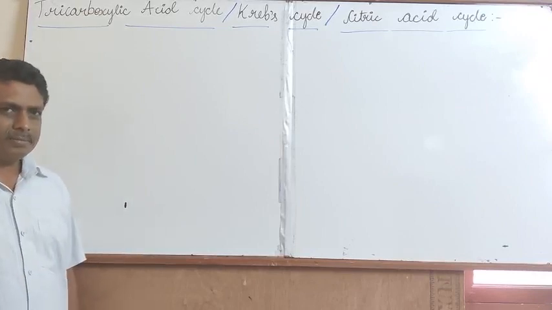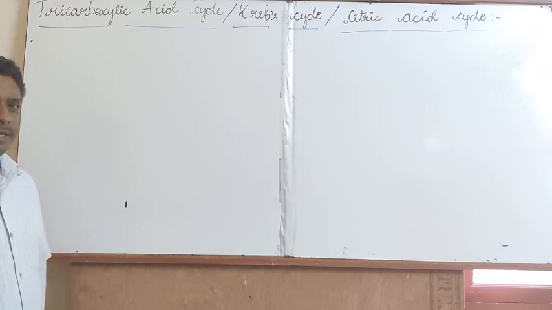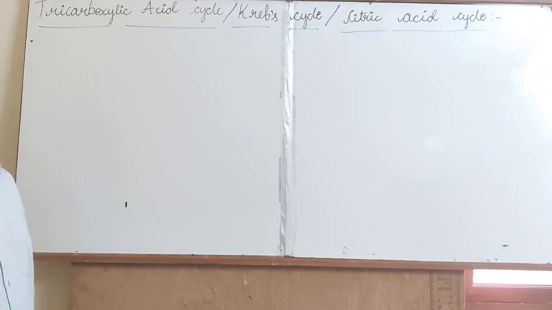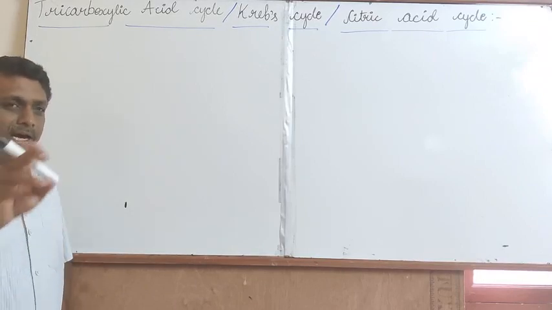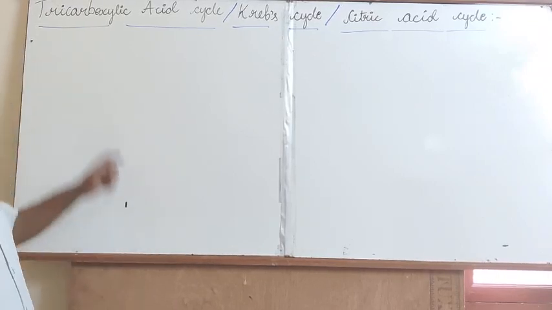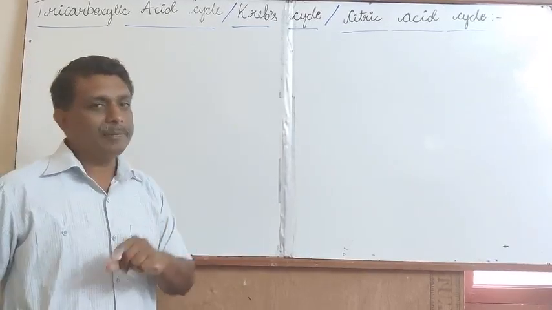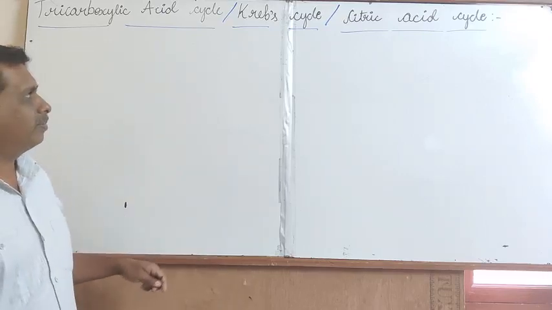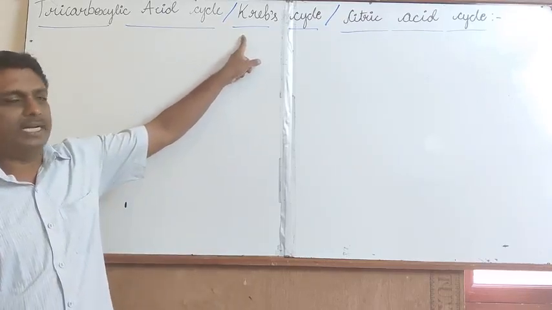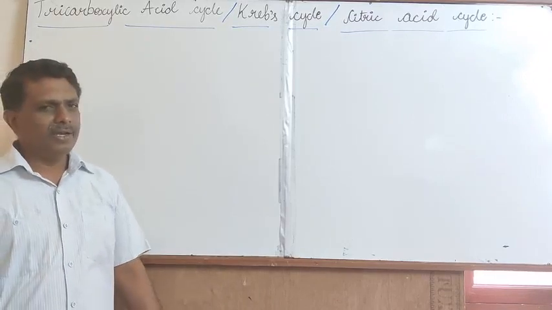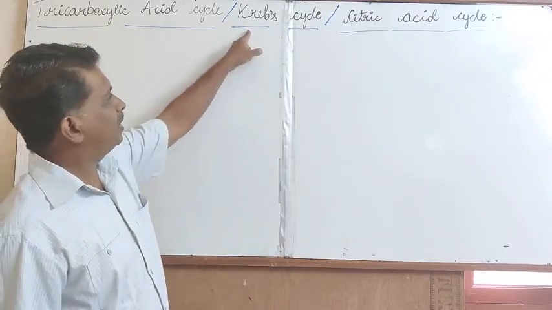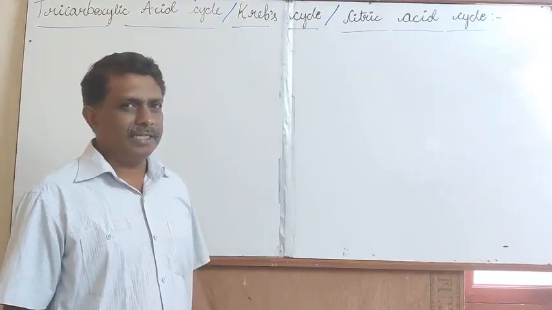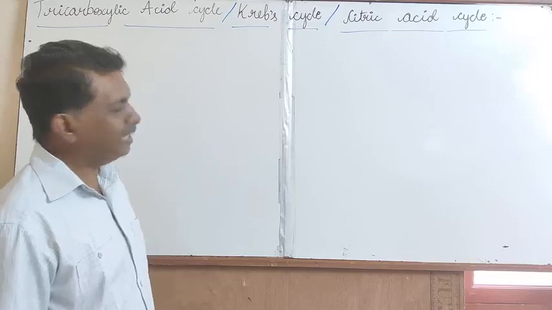In the presence of oxygen, it initiates aerobic respiration. Today, I will explain the second step in the aerobic respiration called Krebs cycle. It was discovered by H.A. Krebs, hence it is popularly designated as Krebs cycle. One of the stable chemical compounds synthesized during the course of Krebs cycle is the 6-carbon containing citric acid.